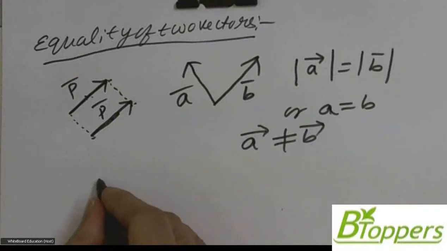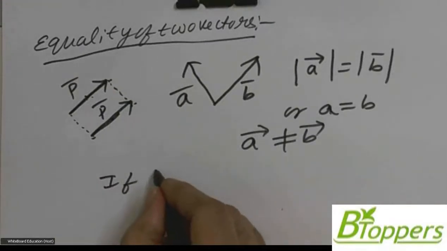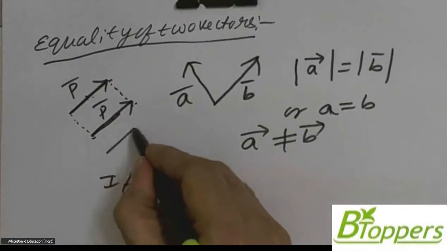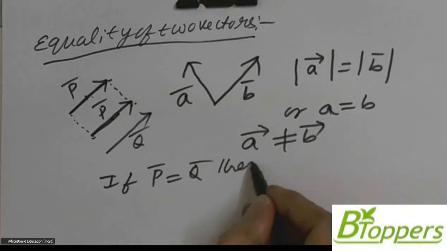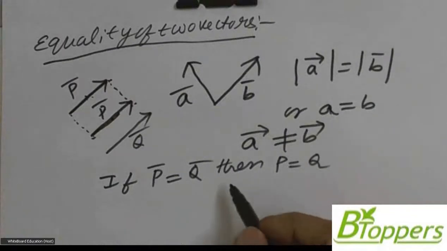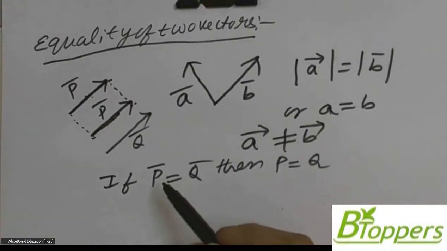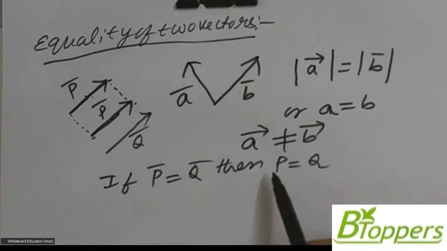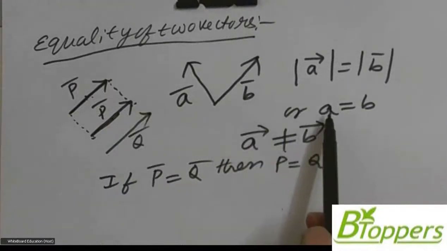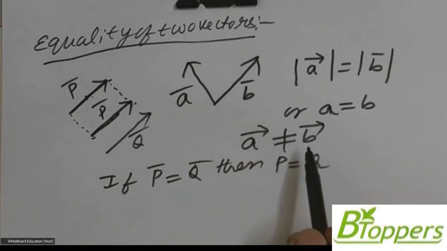But if you are given that two vectors P bar and Q bar are equal, it automatically implies that P bar and Q bar have the same magnitude and also the same direction. That means if you are given that two vectors are equal, you can conclude that they have the same magnitude and of course also the same direction. But if you are given that two vectors have the same magnitude, you cannot conclude that the vectors are equal.